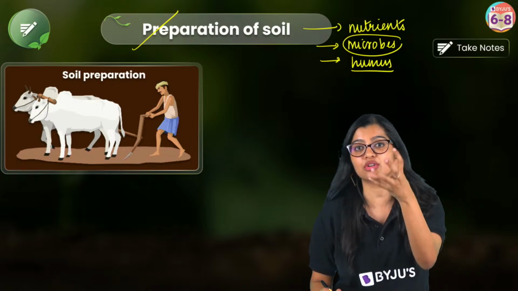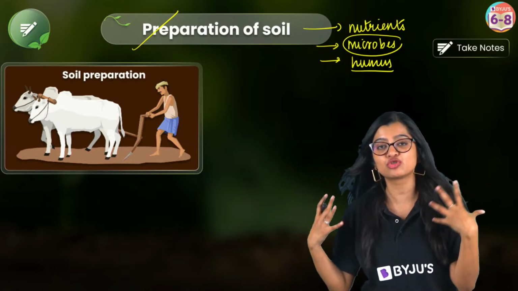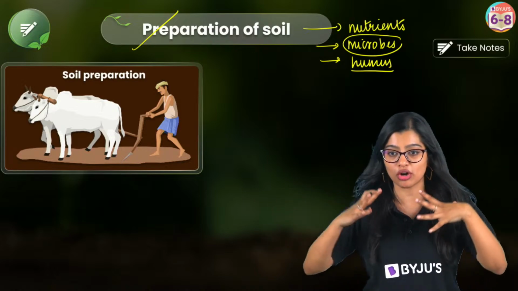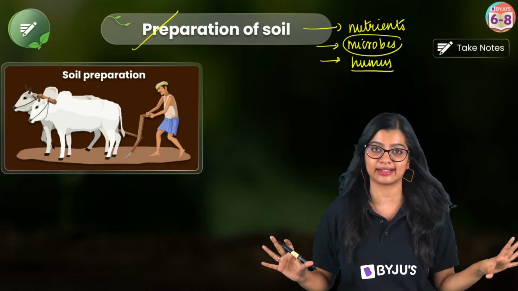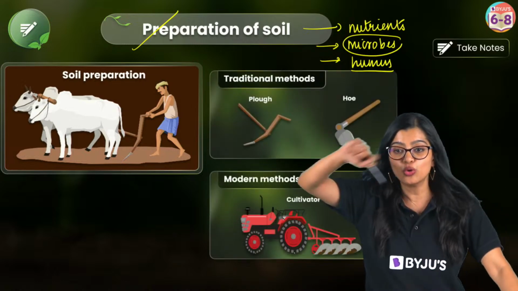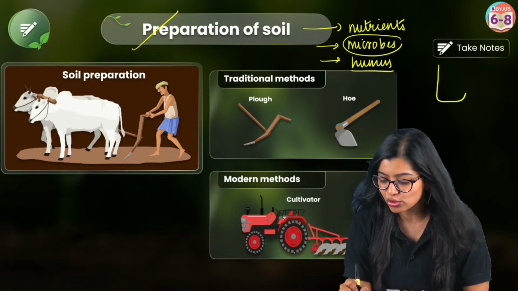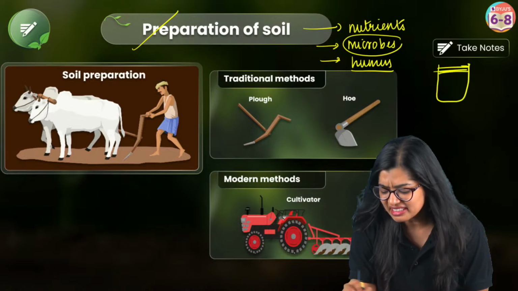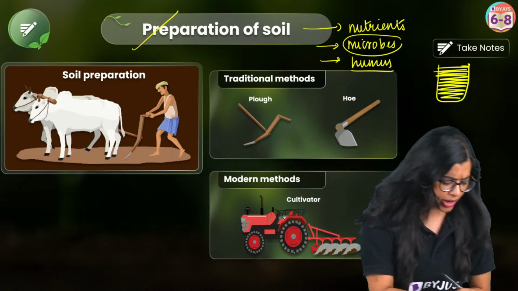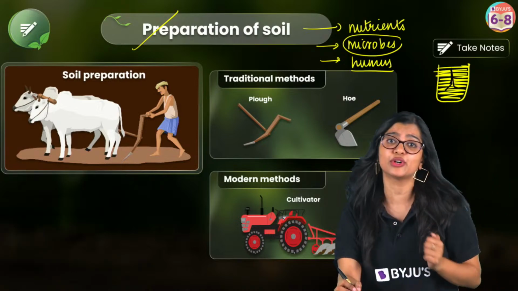Now the part of the plant which anchors in the soil is mainly the roots, right? If the soil is not prepared, then it's difficult for the roots to grow properly inside the soil. Which is why preparing soil normally means loosening the soil, right? Imagine you take some soil and pack it tightly inside a beaker. It will be very difficult for the roots to grow inside this, so difficult for the root to move.